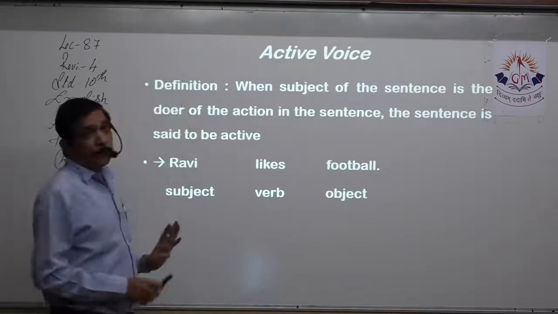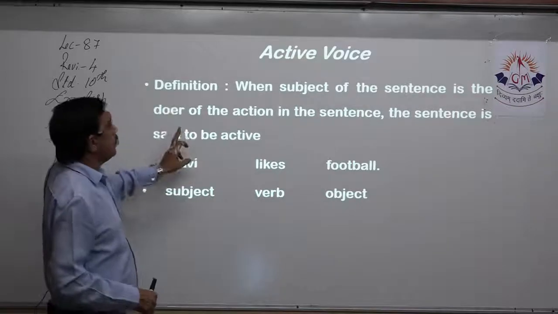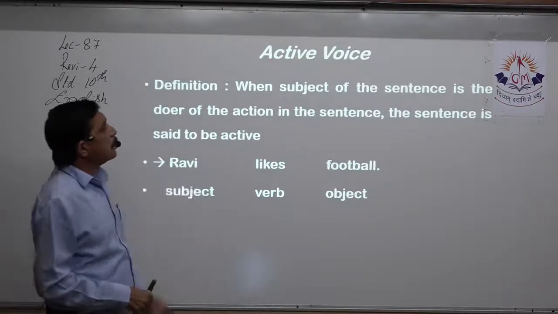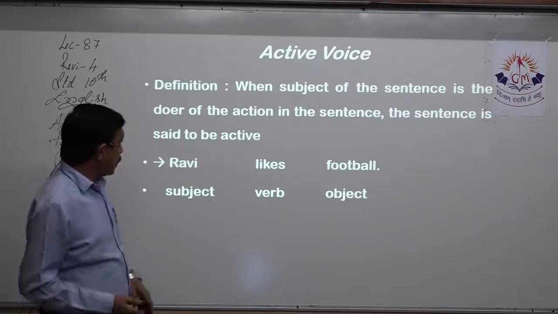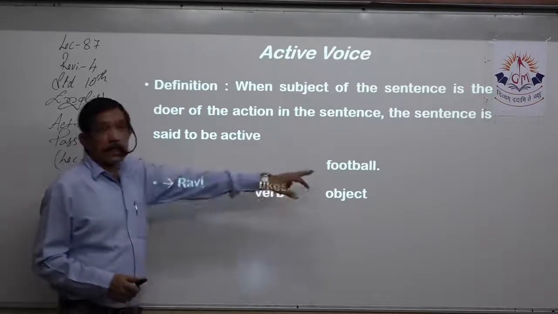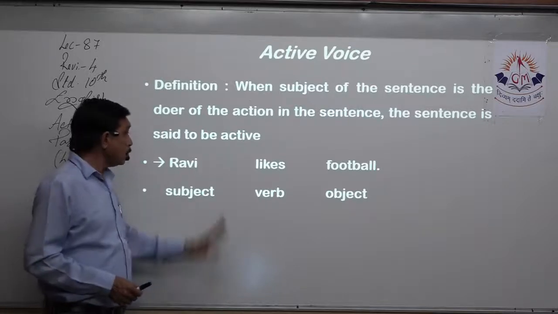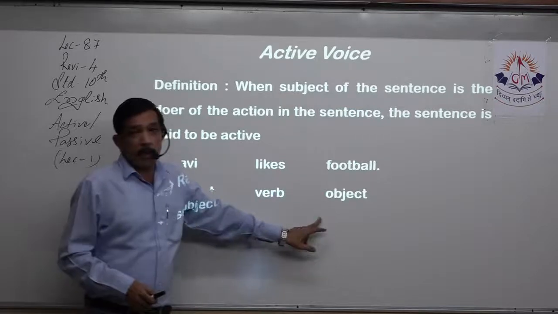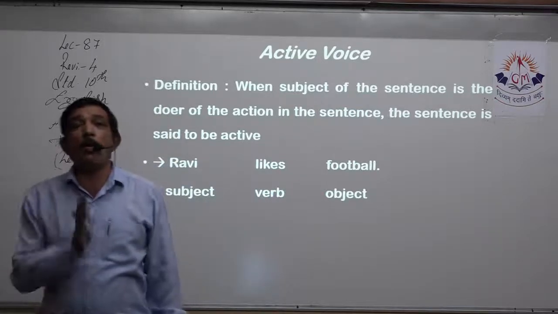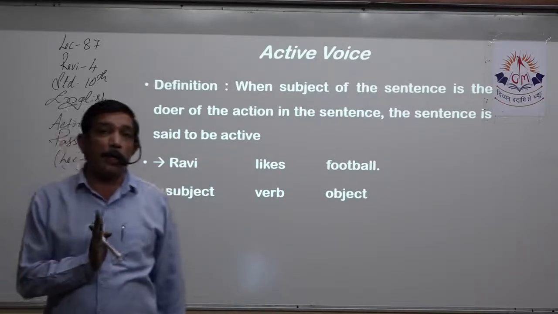Now, what is the definition? When the subject of the sentence is the doer of the action, the sentence is said to be in active voice. Ravi likes football. Ravi is the subject, likes is the verb, football is the object. We see that no helping verb is provided over here.